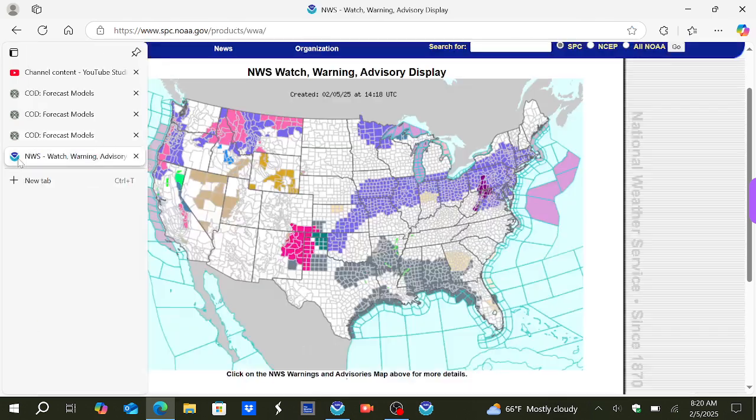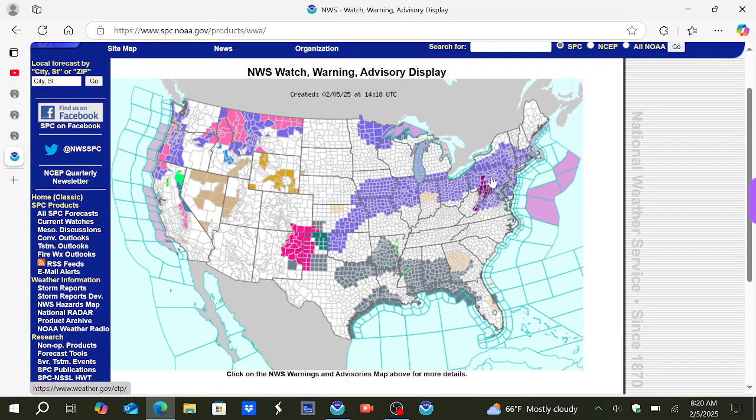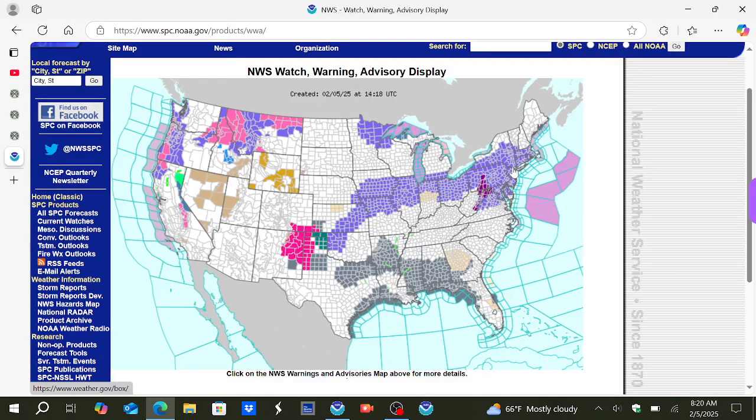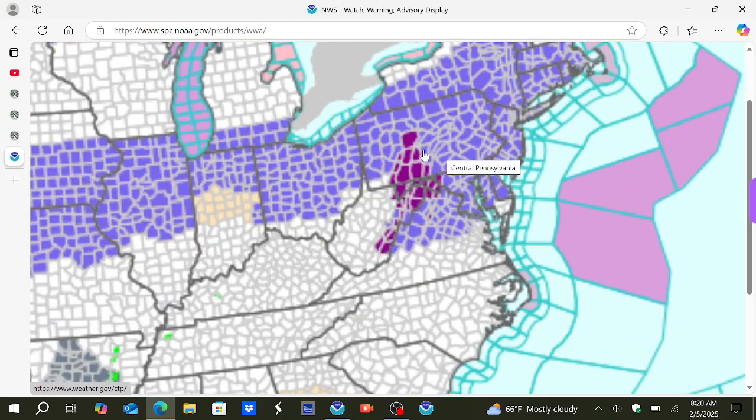And taking a look at our National Weather Service watches, warnings, and advisories map, winter weather advisories in effect across the plains, the Midwest Ohio Valley, through areas of the Northeast in the purple areas, as well as northern Minnesota and Wisconsin. But we do have an ice storm warning now across central and southwestern Pennsylvania, western Maryland, far northern Virginia, eastern West Virginia, and far western Maryland. So make sure you are preparing for an ice storm, especially if you live in these areas.